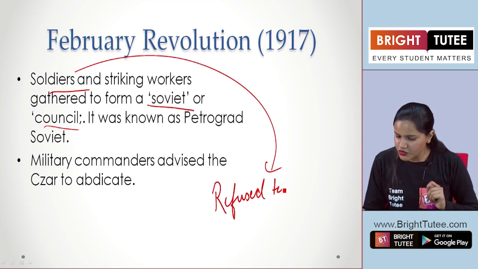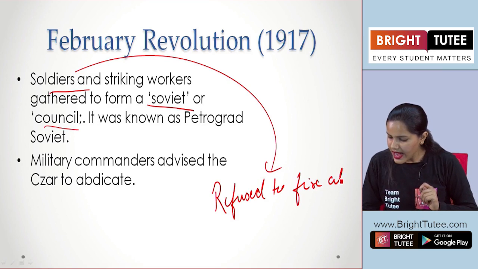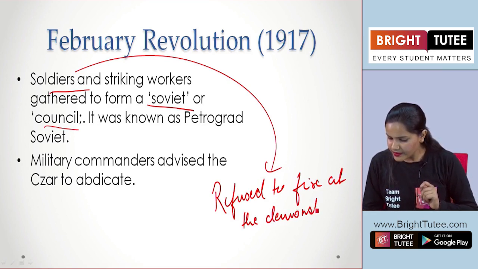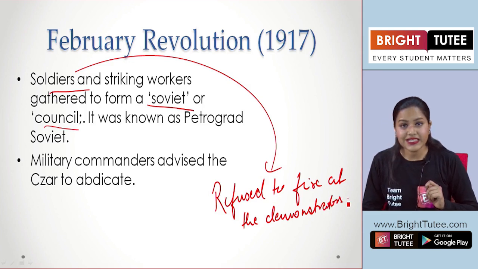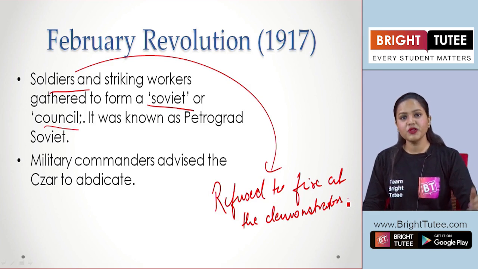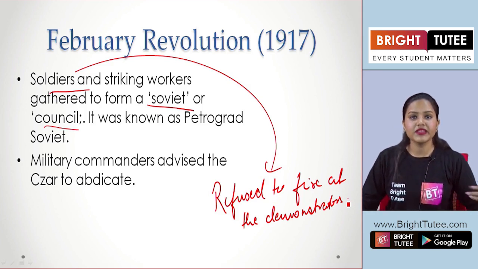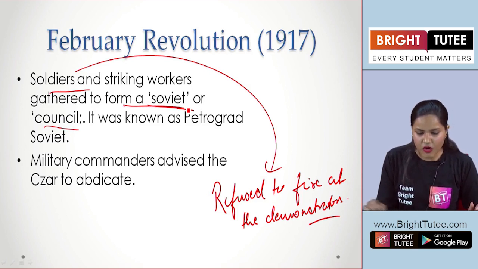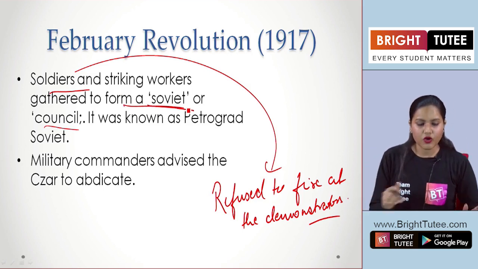They refused to fire at the demonstrators, right? And the Duma was already suspended. So the Tsar was not getting the support of all these people who were included in the Duma. So the soldiers and these striking workers now gathered to form a Soviet, or council.